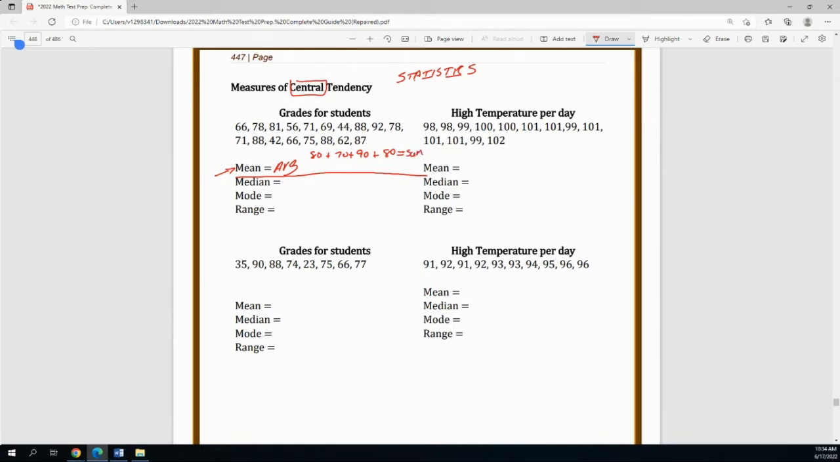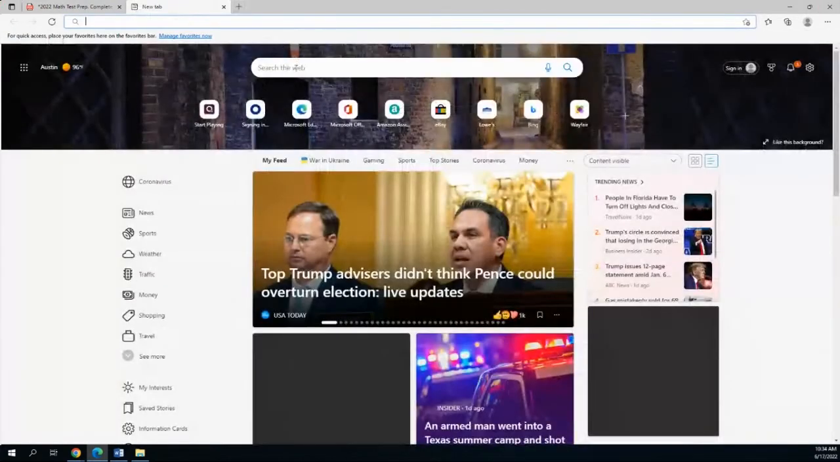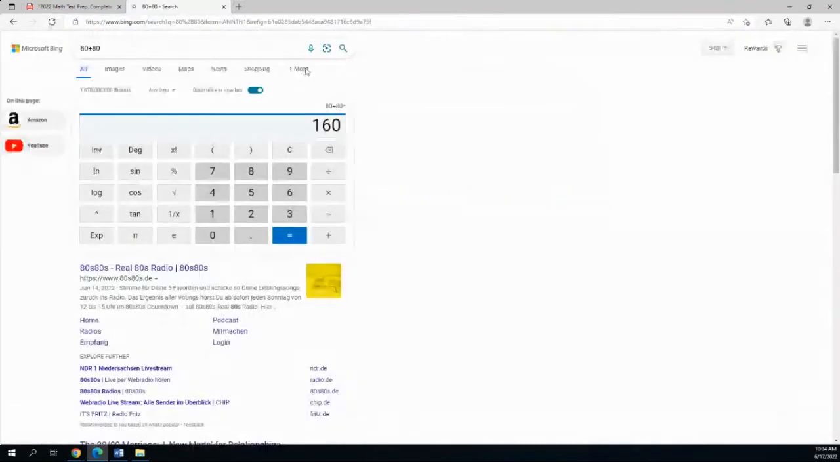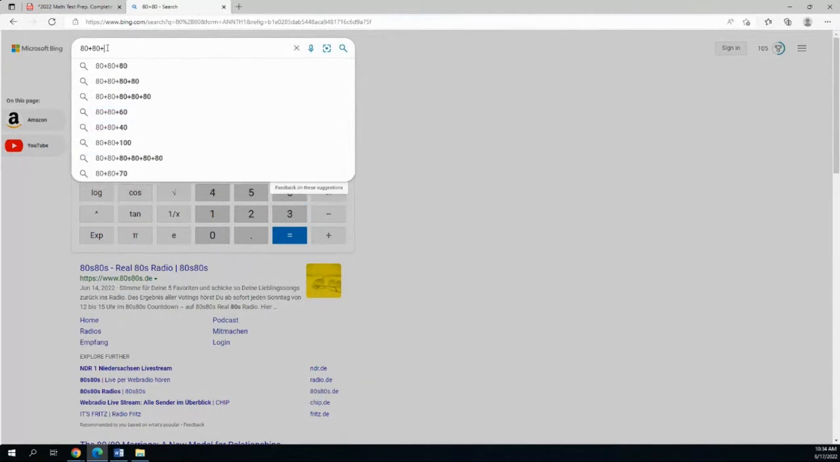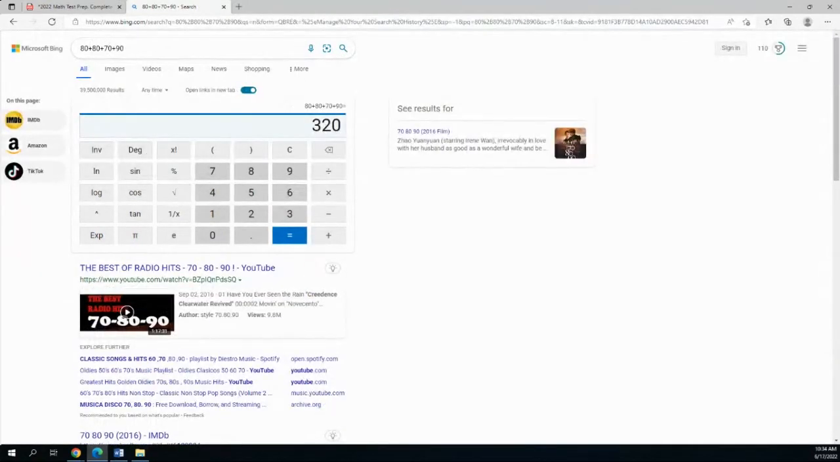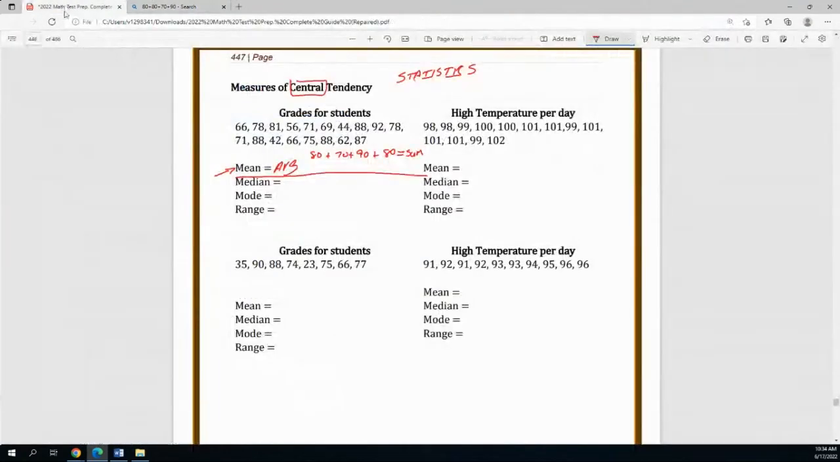So 80 plus 80, I better do this on the calculator. 80 plus 80 plus 70 plus 90, that's 320. So my sum is equal to 320.